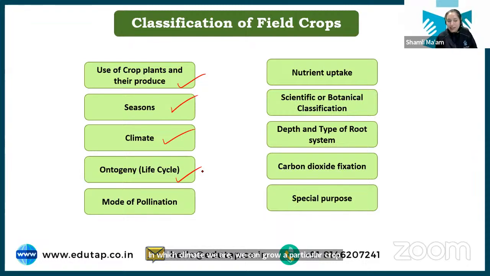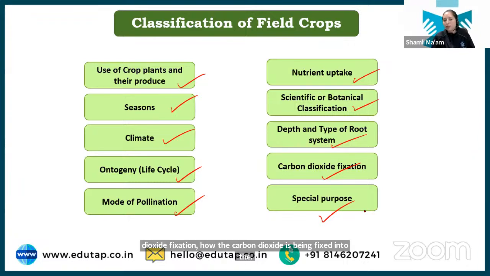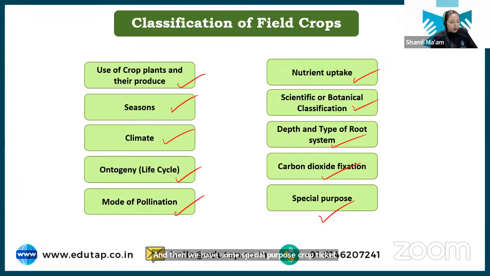Then what is the life cycle of that particular crop? Is it an annual crop or a biennial crop or a perennial crop? We have a classification. Then what kind of mode of pollination does this crop show? Based on that again we have a classification. Then nutrient uptake is again a basis of classification. We have scientific or botanical classification. Depth and type of root system that a crop has. Carbon dioxide fixation, how the carbon dioxide is being fixed into the crop. And then we have some special purpose crops. Okay. So all these are the different bases of classification of field crops.